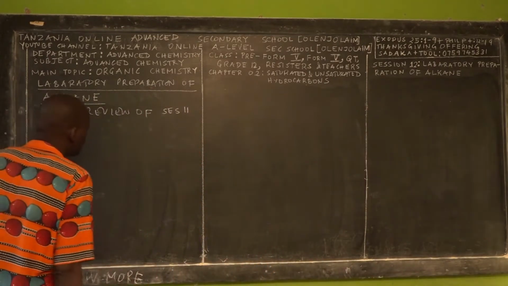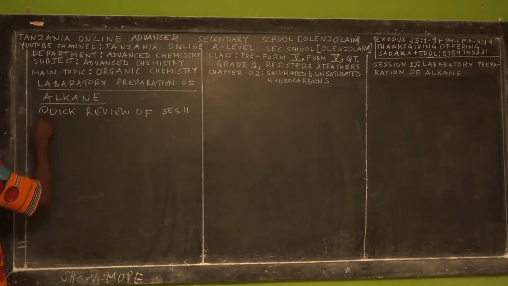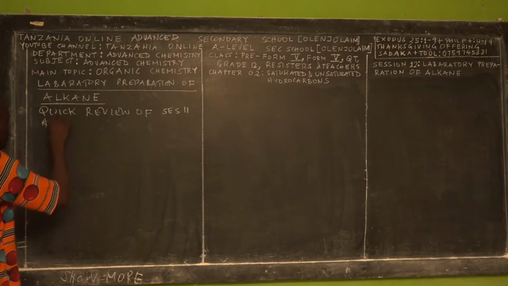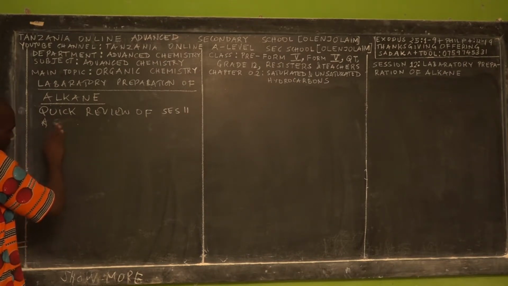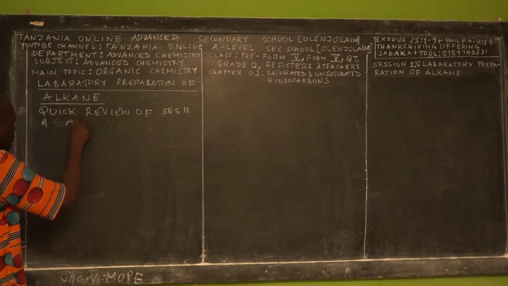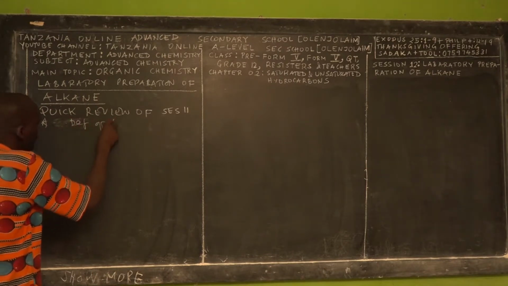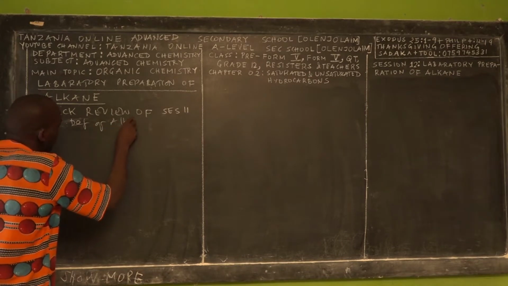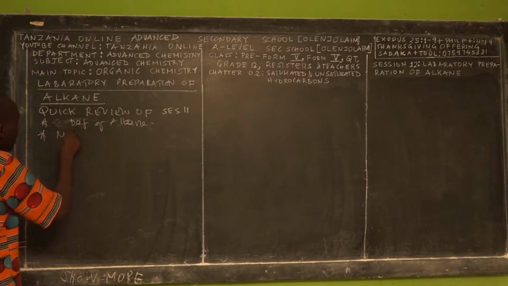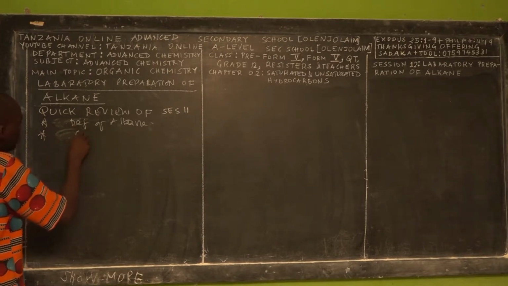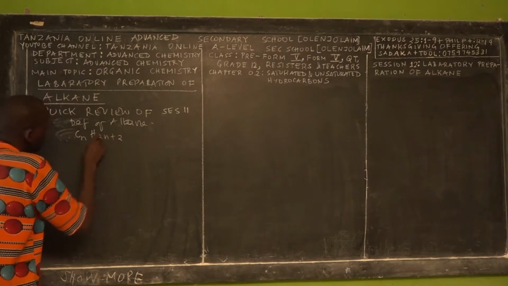So, quick review of session 11. In session 11, basically we reminded you about the simple definition of alkane, what the meaning of alkane is. We also reminded you about the molecular formula of alkane, which is CnH2n+2, right?